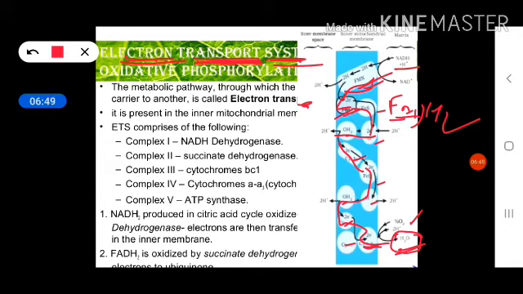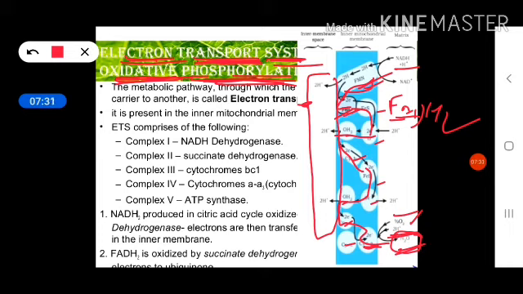Oxidative means this respiration process is also known as oxidation, and phosphorylation means the addition of phosphate, or production of ATP. So here, due to oxidation, ATP will be produced, therefore it is known as oxidative phosphorylation. You can see in this reaction, the protons, these hydrogen ions, get accumulated in the intermembranous space, due to which a gradient of the hydrogen ion is formed. Hydrogen ions or protons are present in excess towards the intermembranous space, so it is deficient in the matrix, due to which a proton gradient will be formed.